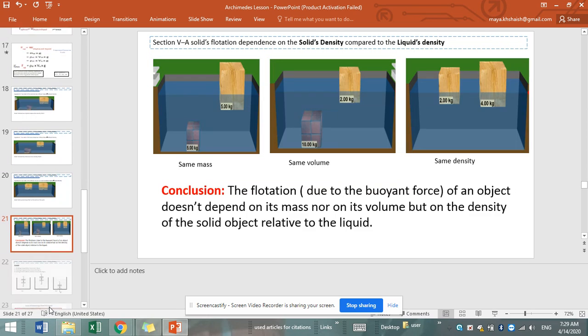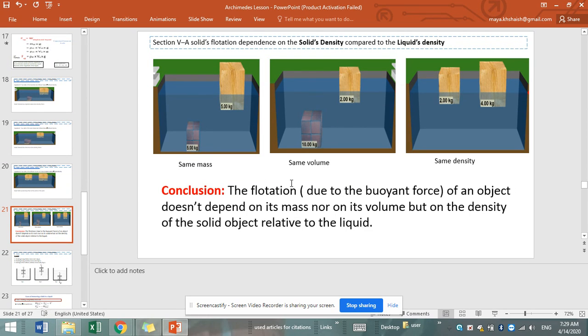What can we conclude in this sense? We can conclude that the flotation due to the buoyant force of an object doesn't depend on its mass nor on its volume, but on the density of the solid object relative to the liquid.